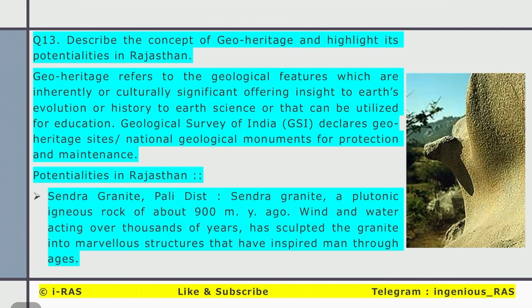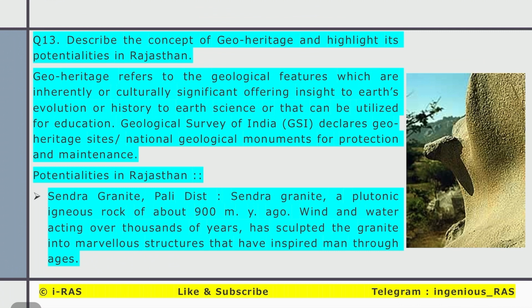Question number 13. Describe the concept of geo-heritage site and highlight its potentialities in Rajasthan. This topic was added this year only, and they have asked this 10 marker question on it. So let's define what geo-heritage sites are. Geo-heritage sites refer to geological features which are scientifically or culturally significant, offering insight to Earth's evolution or history, to earth science, or that can be utilized for education.